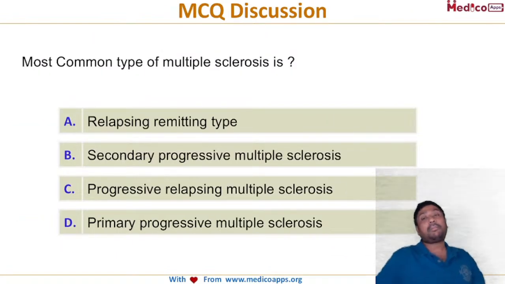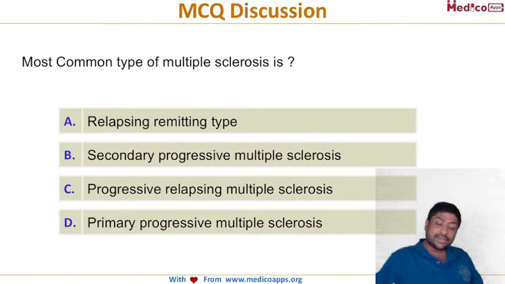Most common type of multiple sclerosis is. Again, MS is a super high-end topic. What is the most common type of multiple sclerosis? The options are relapsing remitting, secondary progressive multiple sclerosis, progressive relapsing multiple sclerosis, and primary progressive multiple sclerosis. Does anyone want to answer this question? Is it relapsing remitting type, secondary progressive, progressive relapsing, or primary progressive?